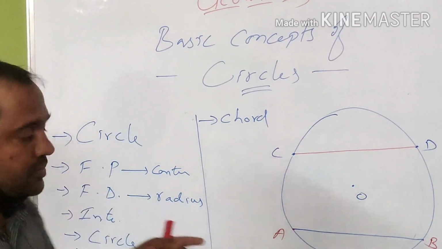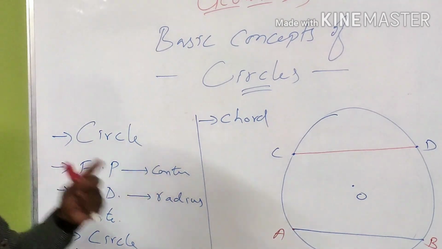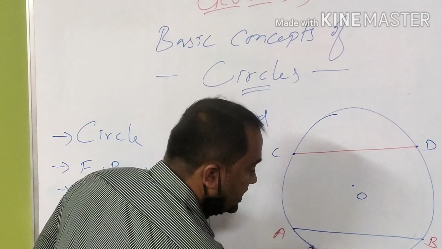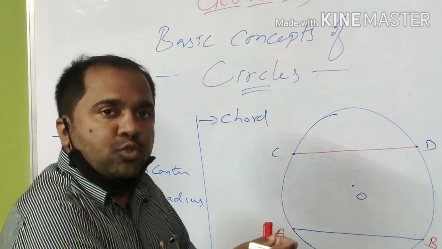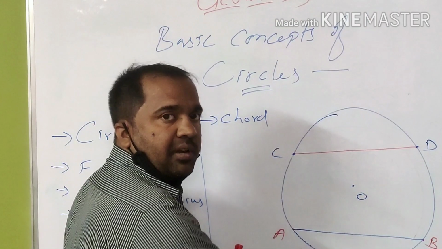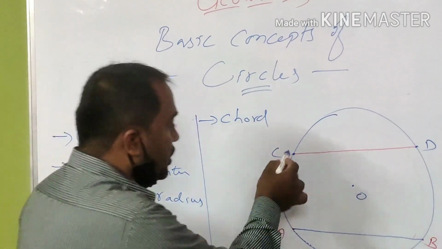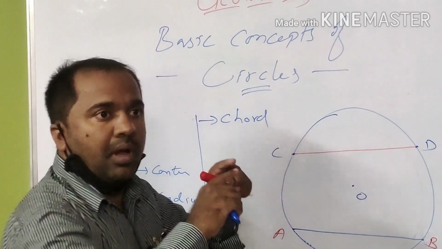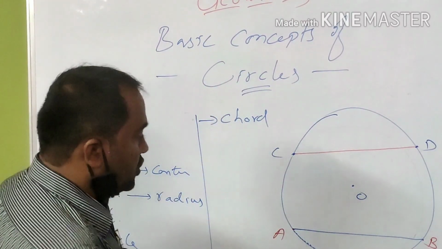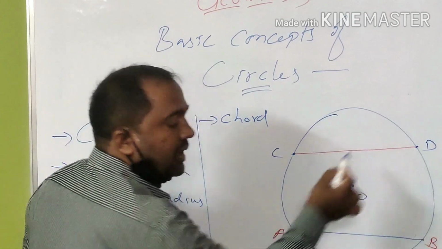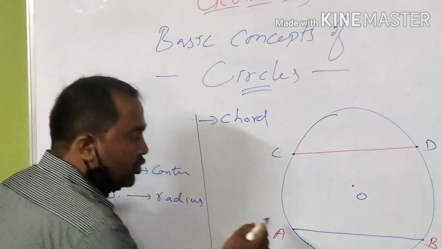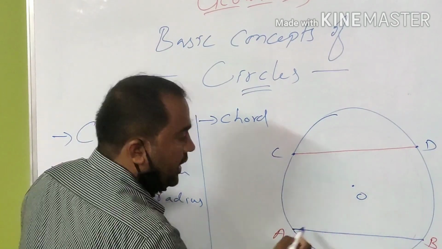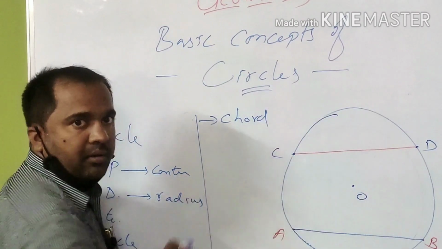N number of chords. We can draw an infinite number of chords in a circle, as we know that a circle is nothing but a set of points which are closest to each other, and an infinite number of points are there to draw a circle, and those are closest to each other such that these points will appear like a smooth curve. So since we have n number of points on the circle, n number of chords can be drawn. In fact, using this one point, n number of chords can be drawn. Like I can join A to B, then A to D, A to C, and so on, right?